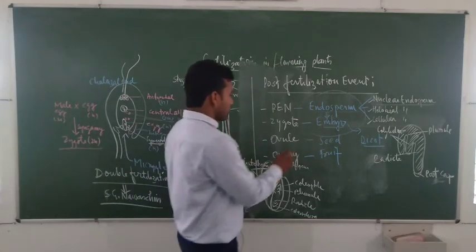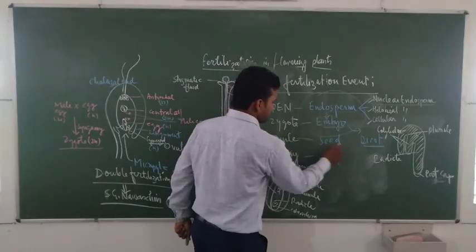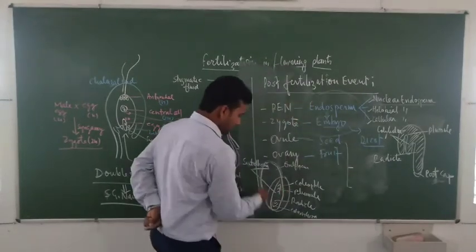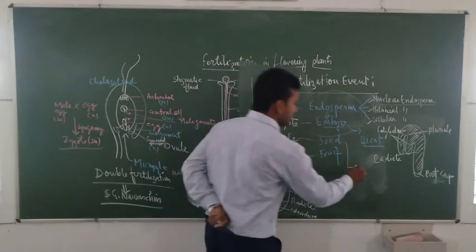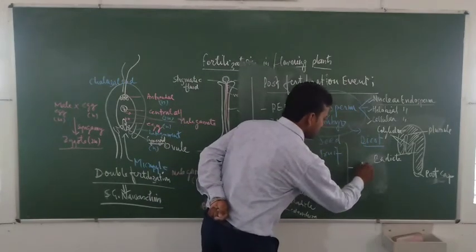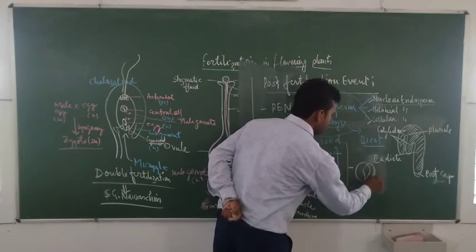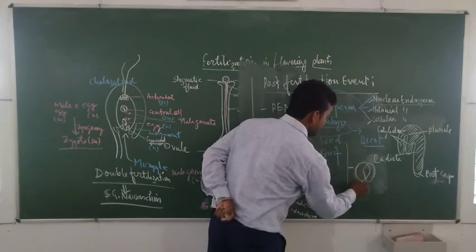Now the ovule develops into seed structure. You can see this is a monocot seed structure, and this is a dicot seed. This is an open dicot seed, this is a covering.